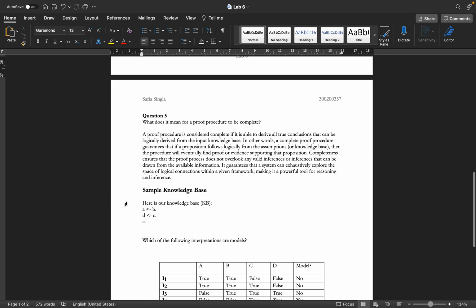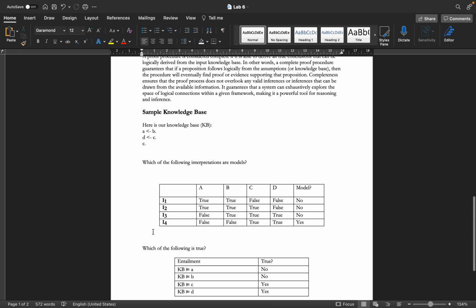So now we have a sample knowledge base which says that A is true if B is true, D is true if C is true, and C is always true. So let's see which of these interpretations are models. What that means is, we'll see if L1 is a model. It says that A is true, B is true, C and D are false. It will not be true because our knowledge base says that C is always true. So L1 cannot be a model.